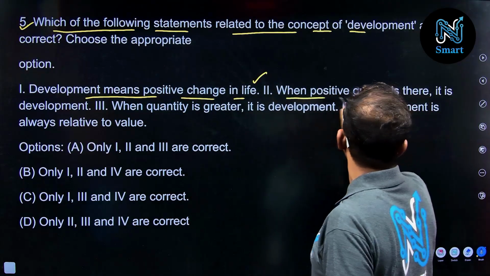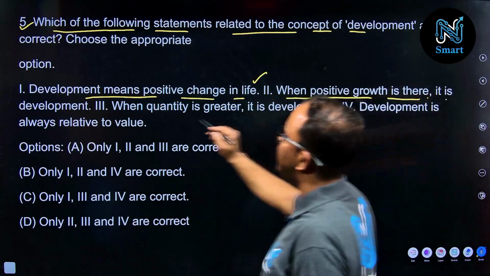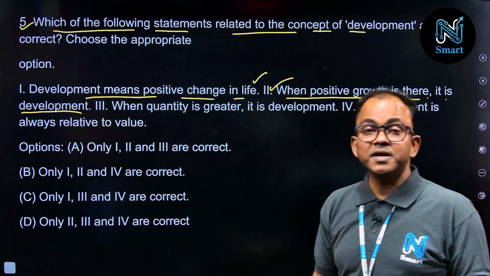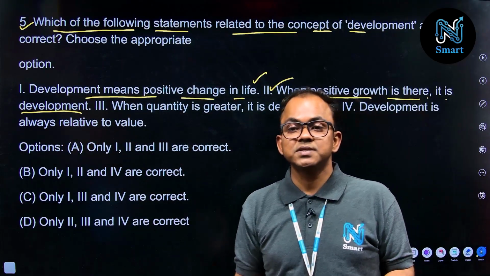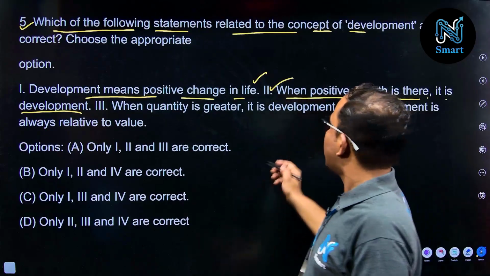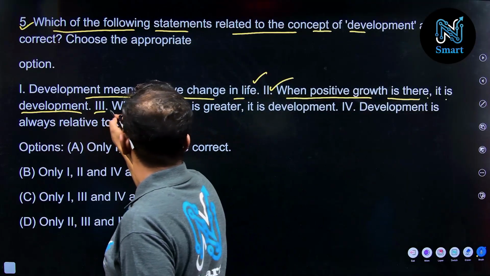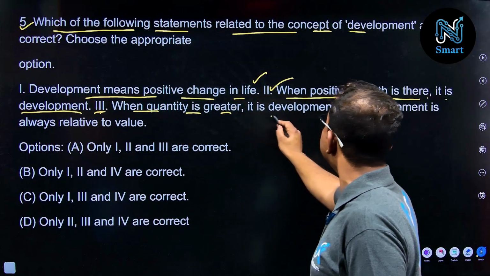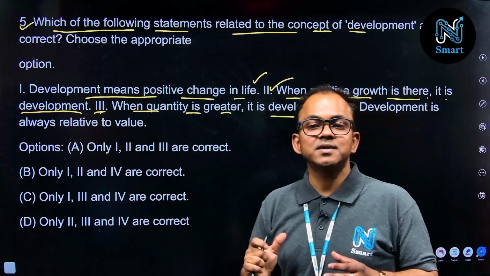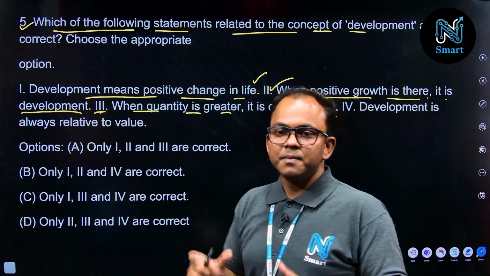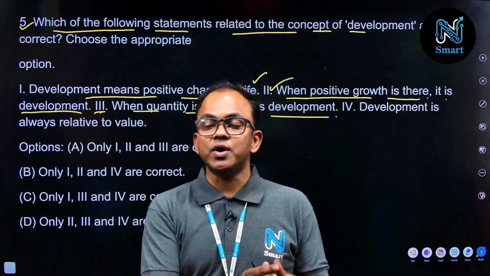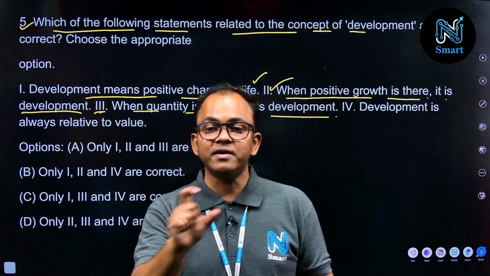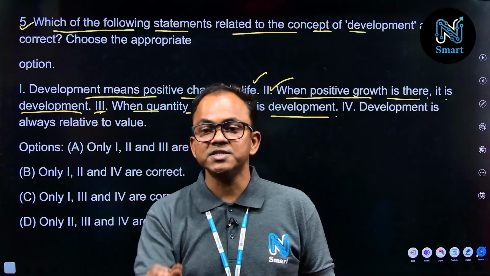Statement 2: when positive growth is there, it is development. Again, this is correct. Development is value positive, as we discussed. Statement 3: when quantity is greater, it is development. Is it correct? No, because development is not considered with quantity. It is considered with qualitative change, which is positive.